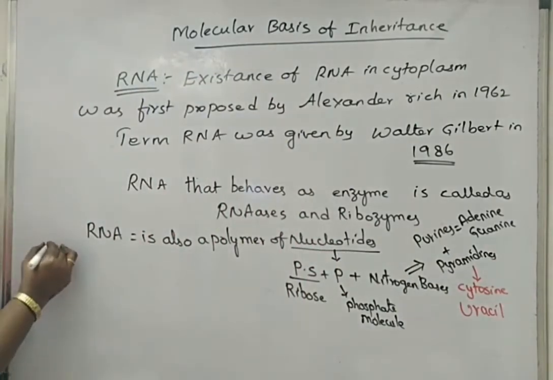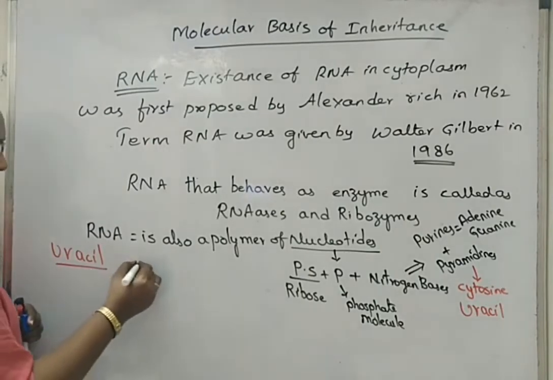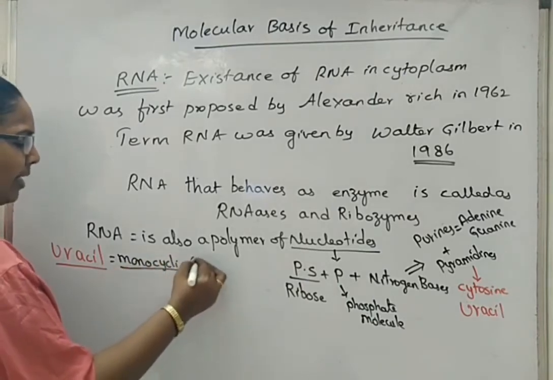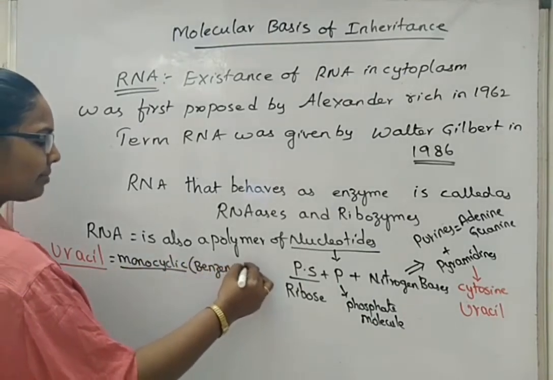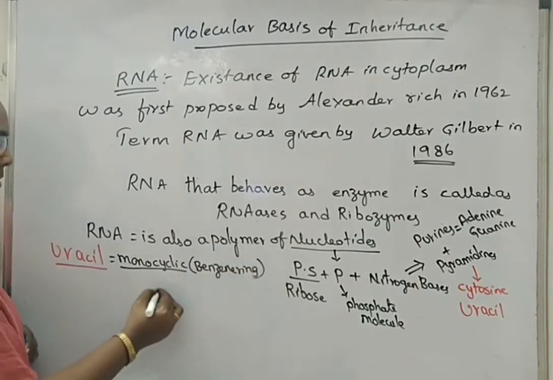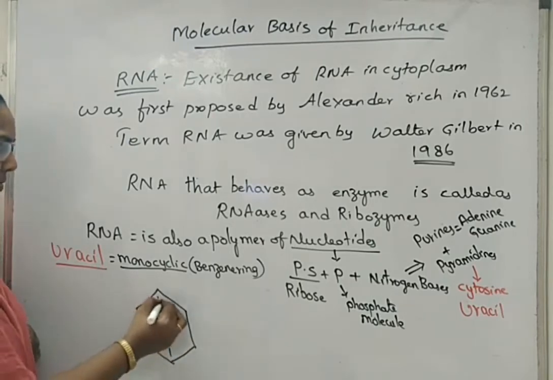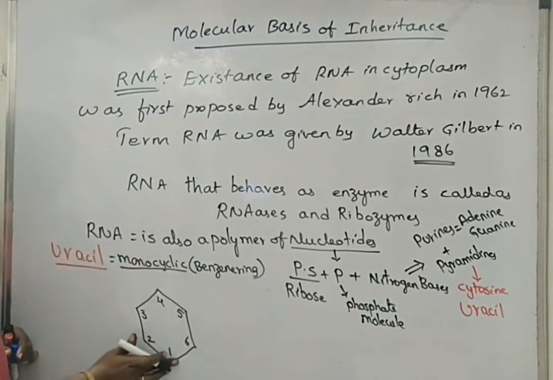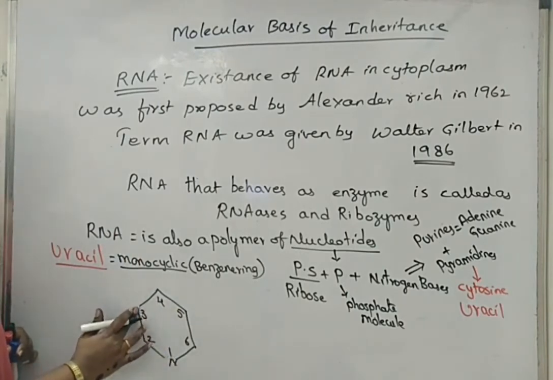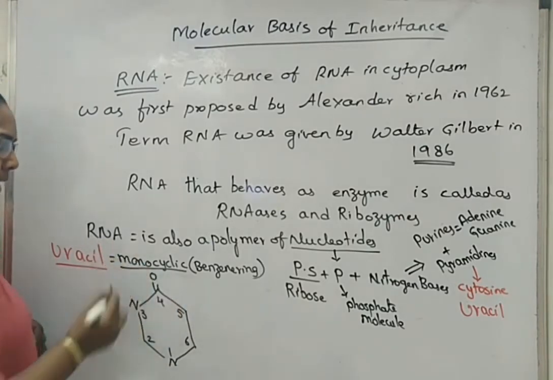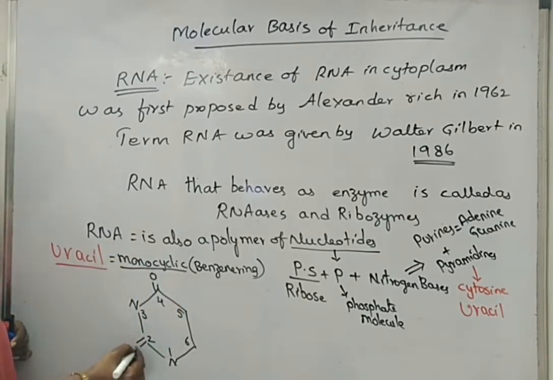The biochemical structure of uracil: uracil is also a monocyclic compound, meaning it is made up of a single ring. The structure looks like this. Since it is a pyrimidine, it will have nitrogen atoms at the first carbon position and third carbon position, and at the fourth carbon uracil has one ketone group, and at the second position another ketone group. So this is the ring.